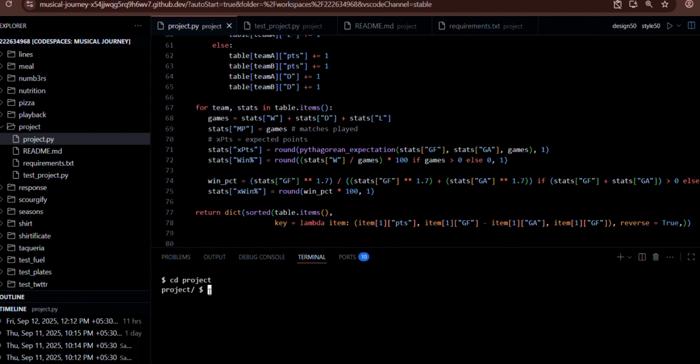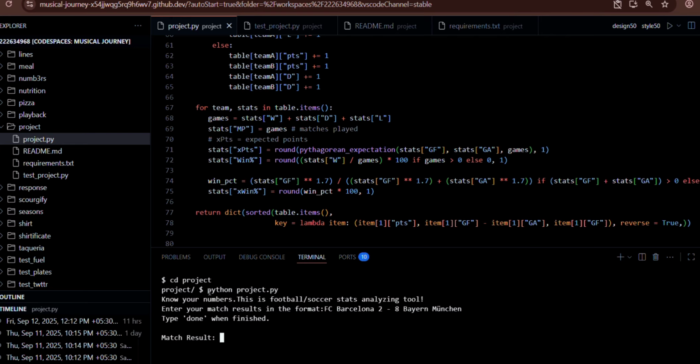First of all, let's run the code. python project.py. Here, the user can enter match results in the given format, and the tool will automatically generate a detailed table with team standings, including points, wins, draws, defeats, and goal differences. For deeper insight, the tool also uses Pythagorean expectation model to calculate advanced statistics like expected win percentage and expected points. I'll show how it works.